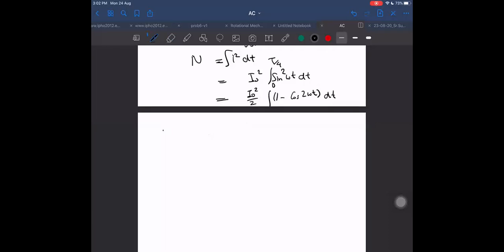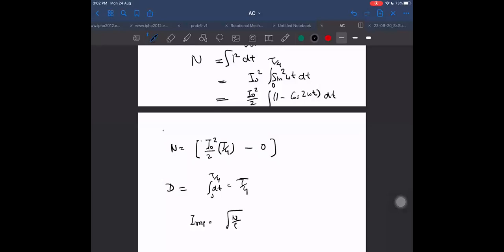Now it will be I0 square by 2 into T/4, minus cos 2 omega t will give us a sine term, which will give us 0. What about the denominator? The denominator is T by 4. What is IRMS? Root of n by d. What is that finally?